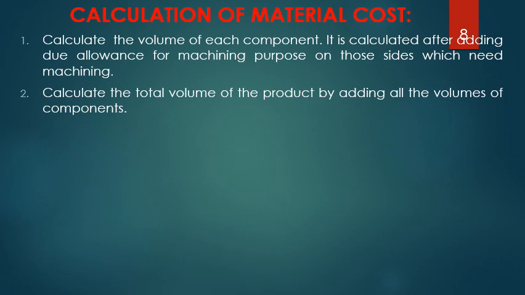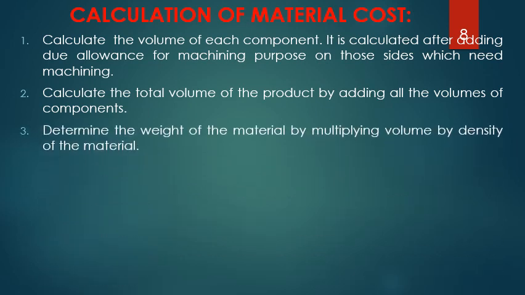Then once I calculate the total volume of that particular part by adding the volumes of all the components, I determine the weight of the material by applying the formula weight is equal to density into volume. Okay, I have already calculated the volume. Density of that material is available in the data handbook. So I can get the total mass or the weight of the entire part.